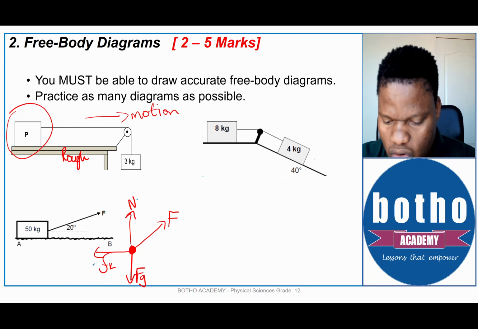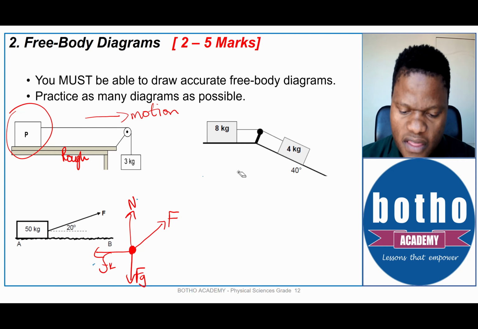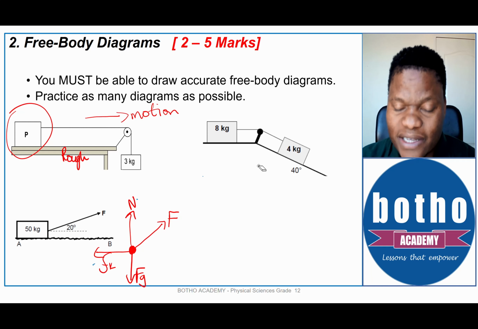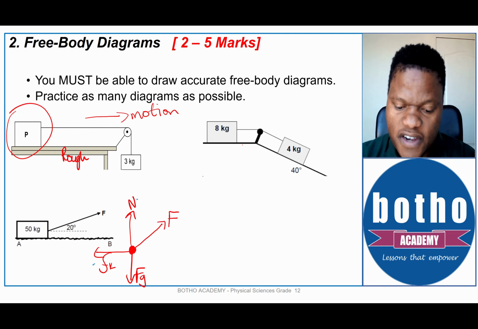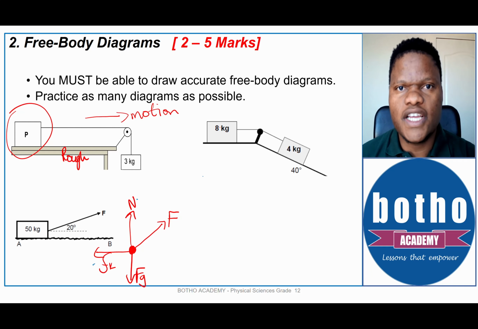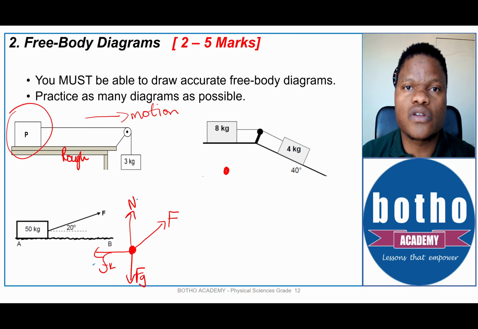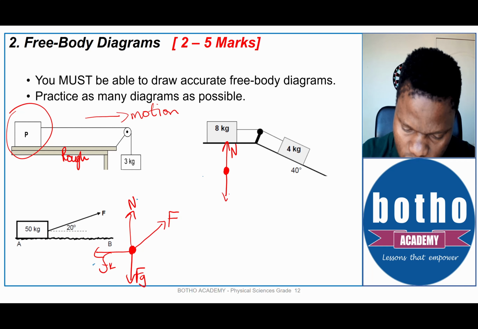Lastly, in the free body diagrams, let's say you have a free body diagram required of you for the 8 kilogram block or the 4 kilogram block. Let's start with the 8 kilogram block. Okay, in this case, you have two objects which are linked by a string, and both of them are in contact with different surfaces. This one is in contact with a flat, horizontal surface. It's quite easy to draw the free body diagram for the 8 kilogram block. In this case, again, remember, we put a dot to represent the object. There is the normal force, there's a force of gravity, which is the weight, and there's tension. Tension is pulling this one to the right.